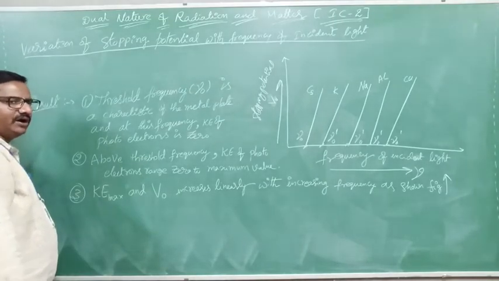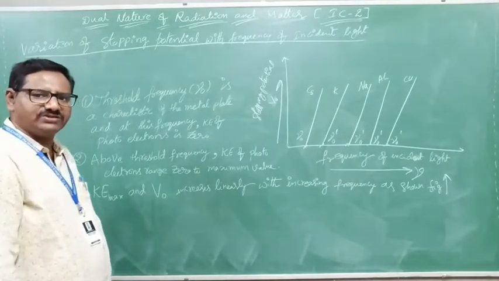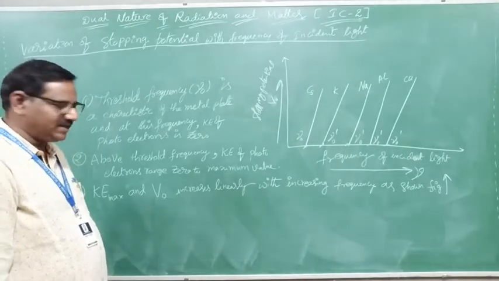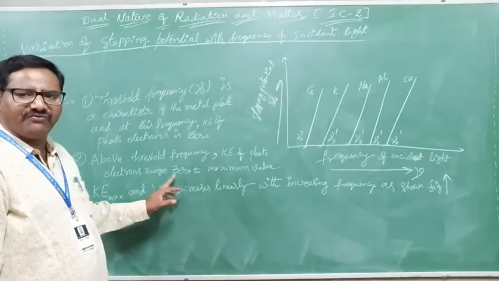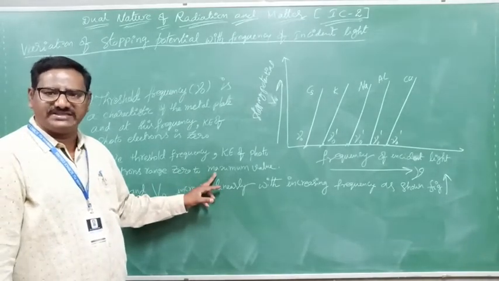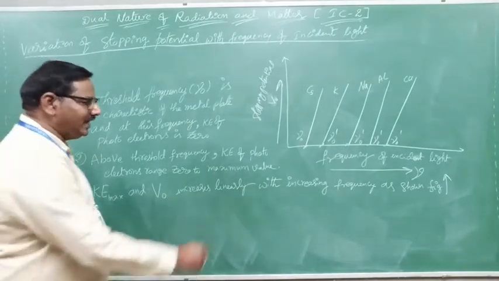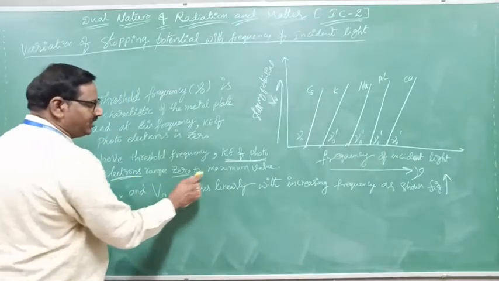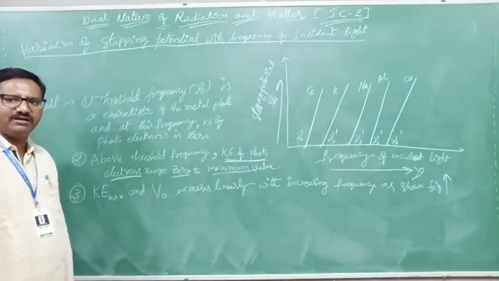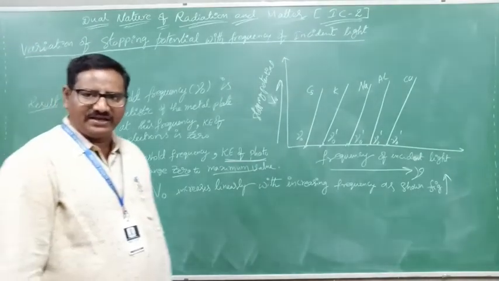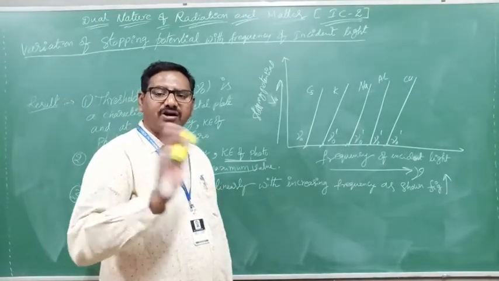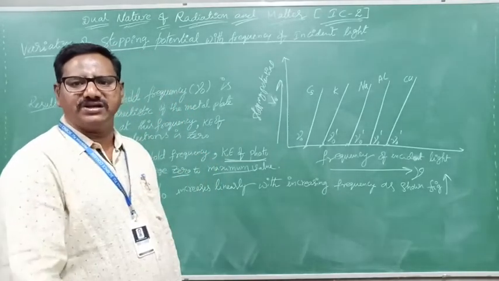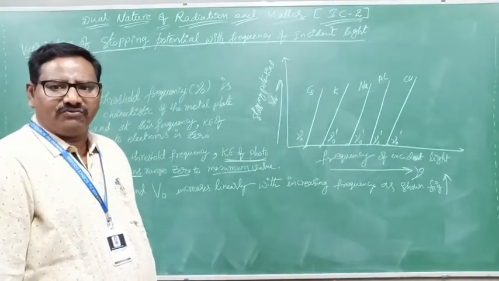What do we observe? If the frequency is increased, the kinetic energy of electrons will increase. That means the kinetic energy ranges in value from 0 up to a maximum. If the frequency increases, the number of photoelectrons does not increase and the photocurrent does not increase; only the kinetic energy of photoelectrons increases.